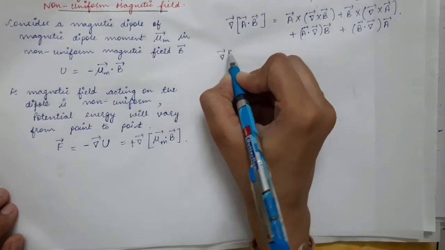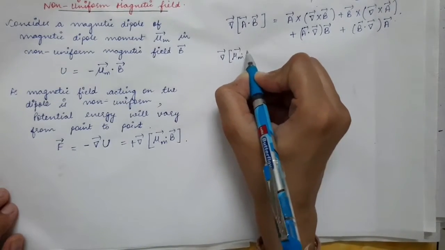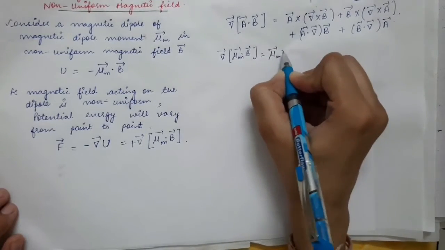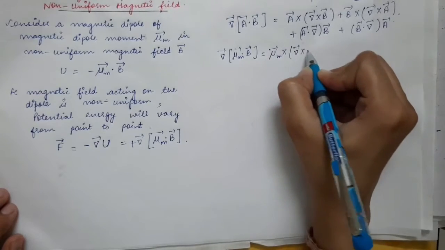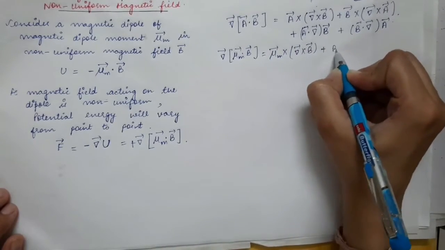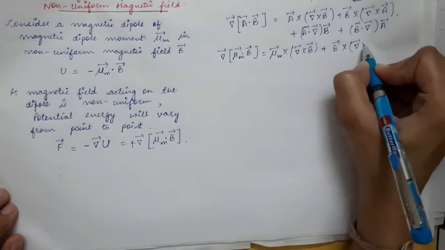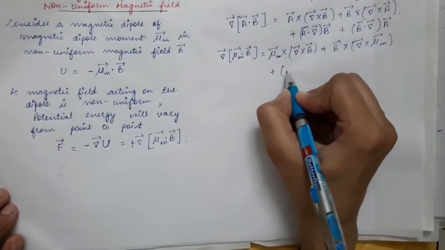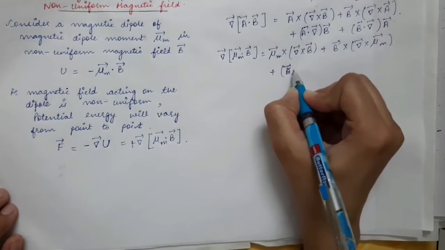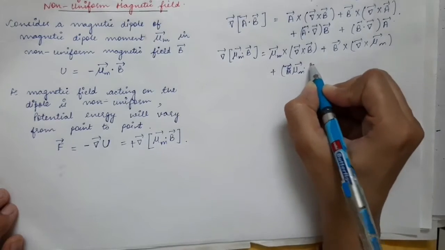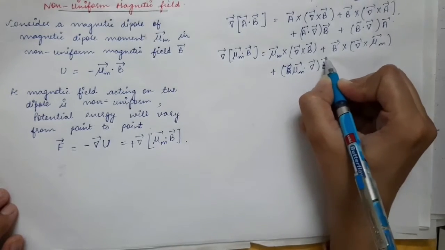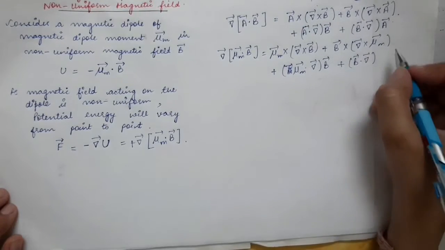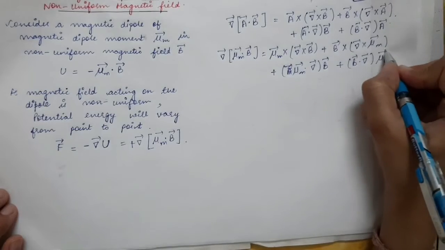So you will get gradient of mu m vector dot product with B vector, that will become equal to mu m vector cross product with curl of the magnetic field, and then magnetic field vector cross product with curl of mu m vector, and then plus mu m vector dot product with del operator times B vector plus B vector dot product with del vector and then mu m vector.